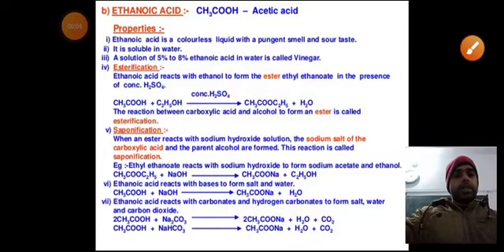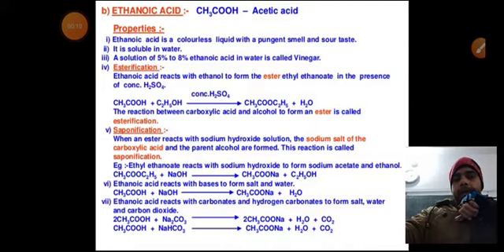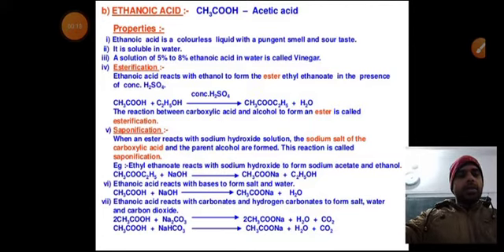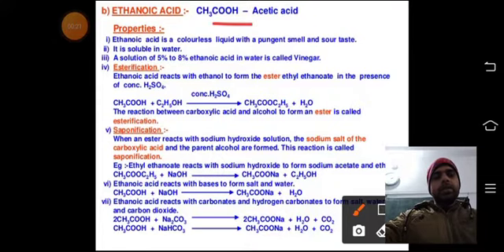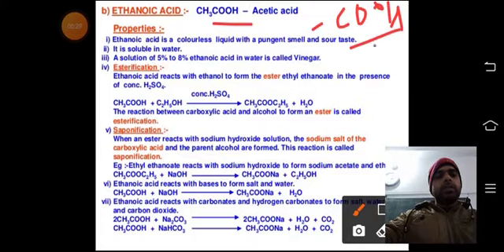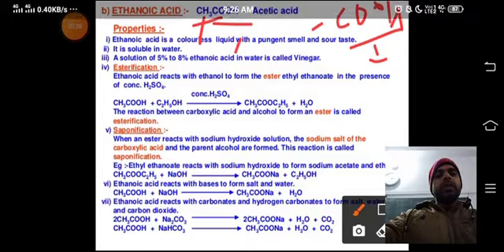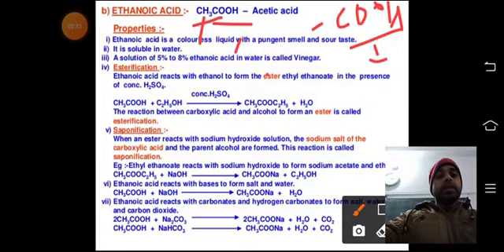Okay, so dear students, this is a video of class 10, and in this video we are going to discuss ethanoic acid, one of the organic compounds, where the functional group you can see, this one is the functional group, COOH, which means this one is carboxylic acid. It is with the CH3, and there are two carbon atoms, so that's why it is called ethanoic acid.